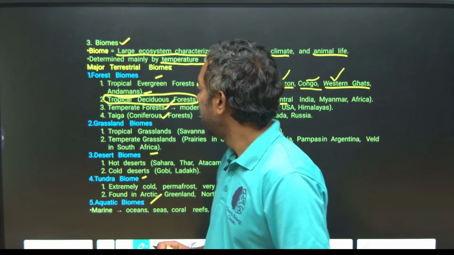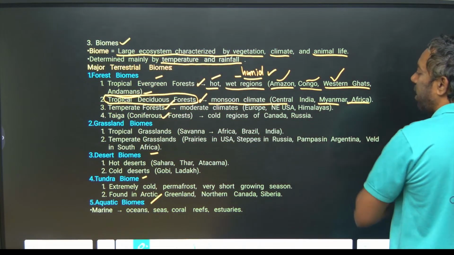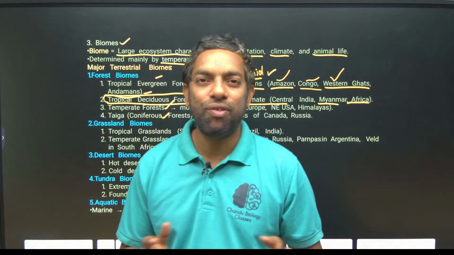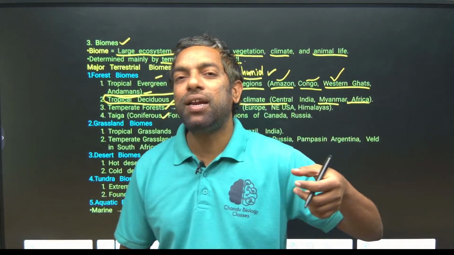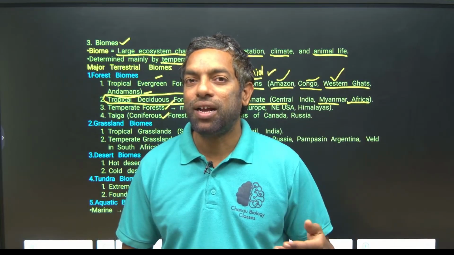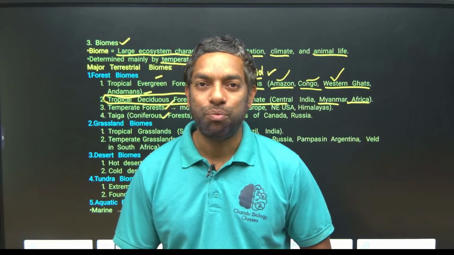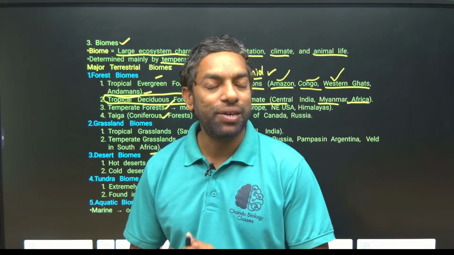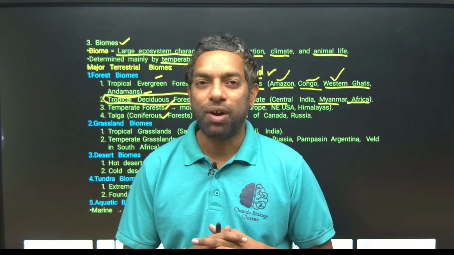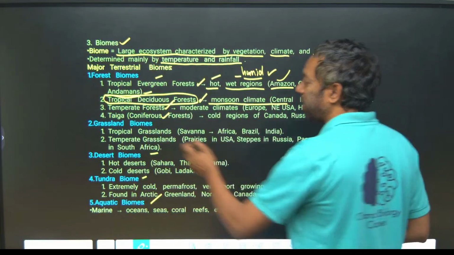So Central India, Myanmar, and Africa, not all over Africa, the tropical region of Africa. Below the Congo there is the sub-Saharan area, mostly tropical deciduous, guys. If you observe the world map, you can understand easily. And temperate forest.